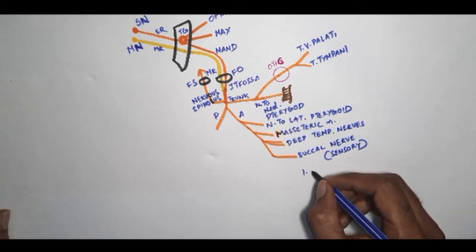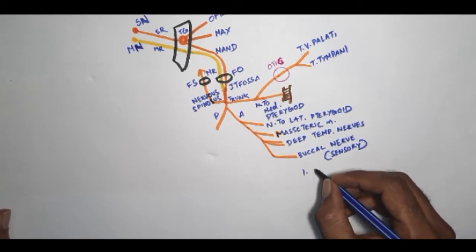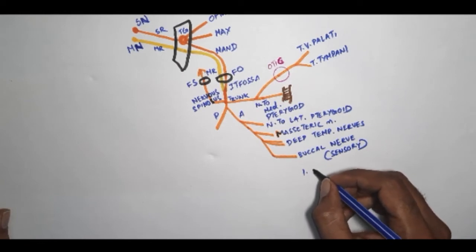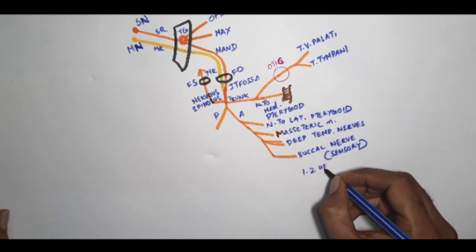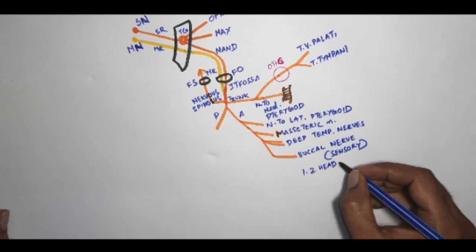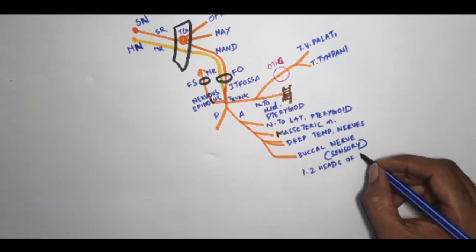This buccal nerve comes out, it exits between the two heads of lateral pterygoid.